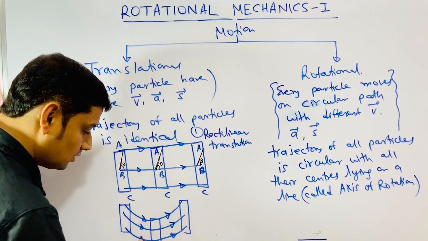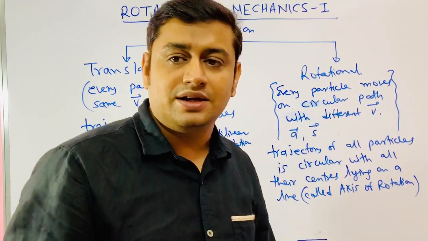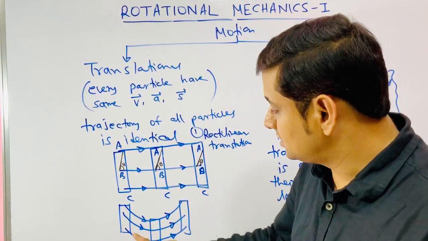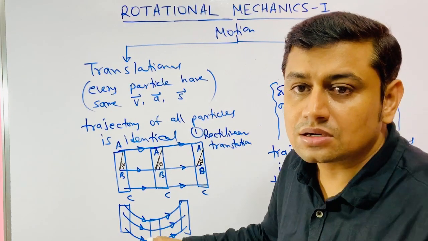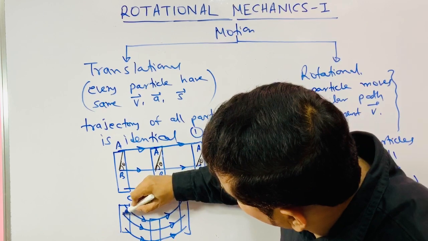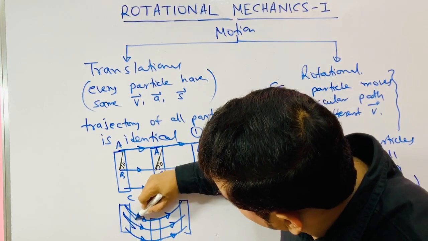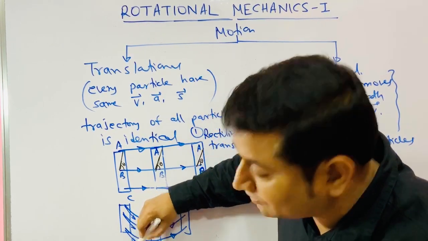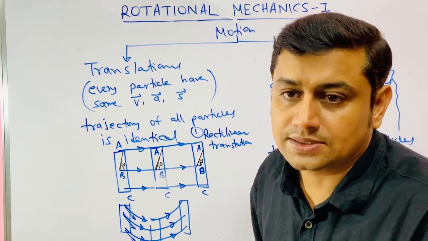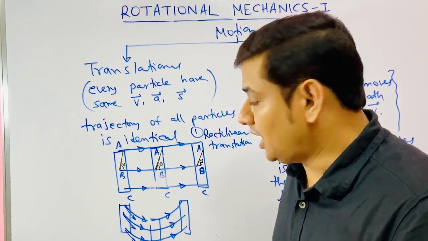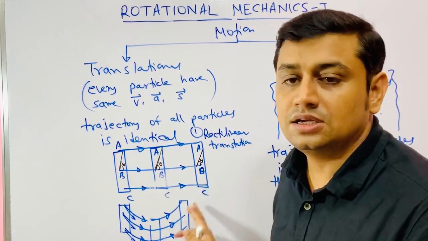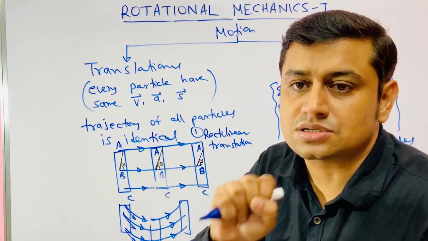Again, although the trajectories are not a straight line, the velocities are common at any instant of time. If this point has velocity vector v, this also has velocity vector v, and this also has velocity vector v. Again, for this you do not require the concepts of rotational mechanics. Understand, if one particle is in motion, no particle is at rest. Every particle is in motion with the same velocity.